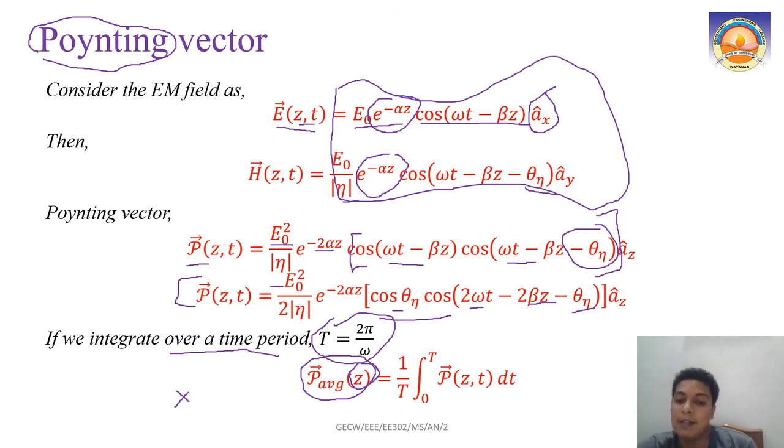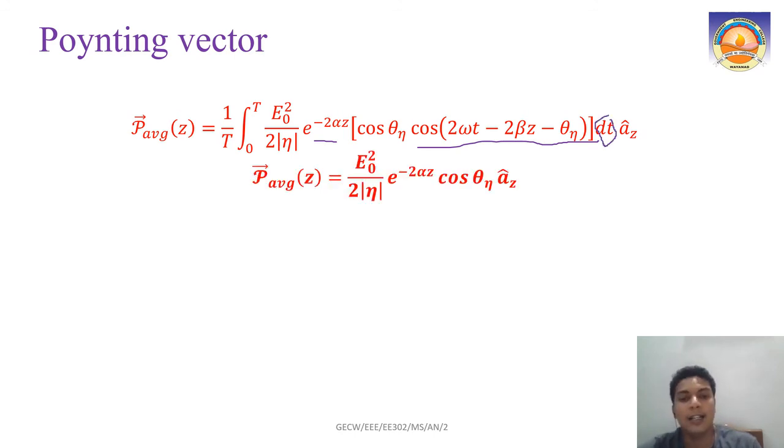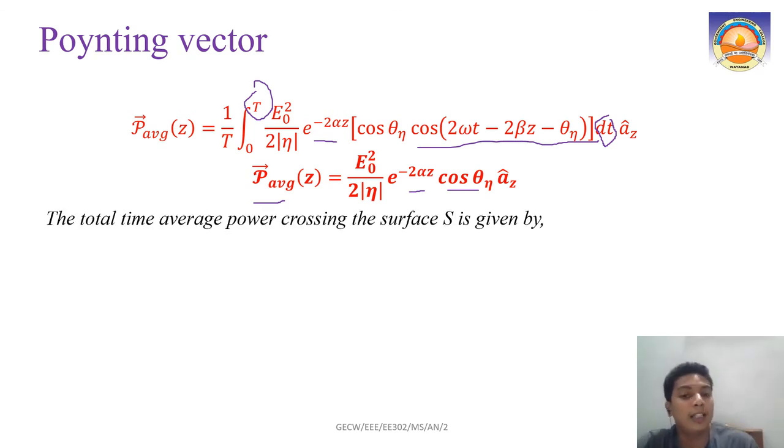So 1 by T integral 0 to T of P of z,t dt will give you the average Poynting vector. P average of z equal to, if you apply here, E0 square by 2 eta e raised to minus 2 alpha z, the same equation here. But now we are integrating over dt. If you integrate that, you will get this. You can try: P average of z equals E0 square by 2 eta e raised to minus 2 alpha z cos theta eta. Here T equals 2 pi by omega. If you apply that, you will get this equation. This is the P average value, the P average of z.